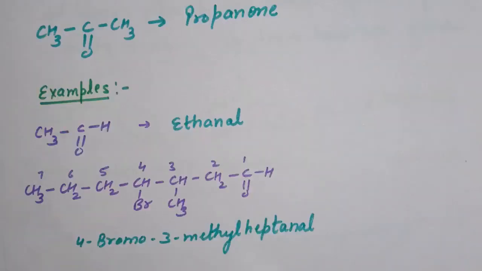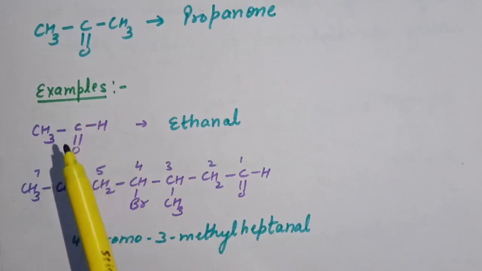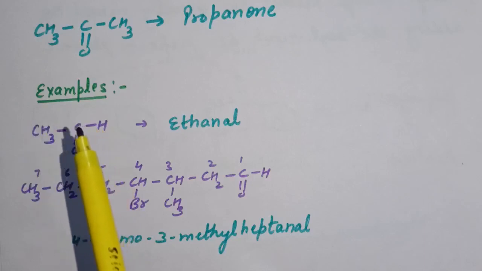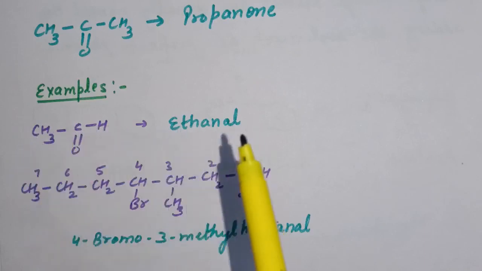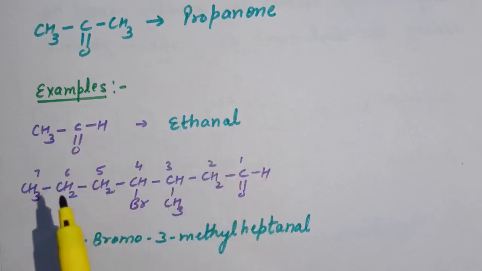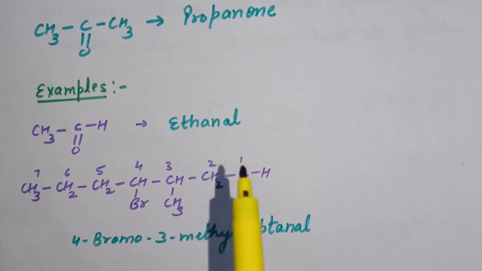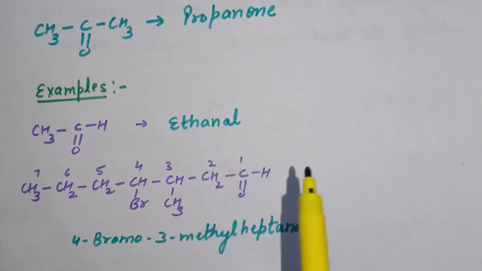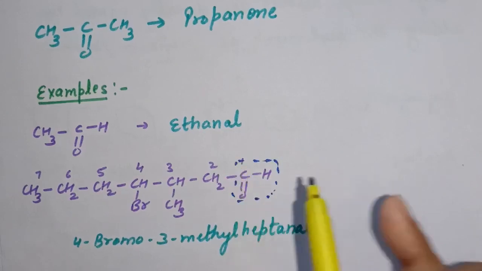So here some more examples are written. CH3CHO. Now CHO is the aldehyde functional group and here 2 carbon atoms are present, so the corresponding alkane is ethane and E will be replaced by al. So the IUPAC nomenclature is ethanal. Now here a substituted aldehyde is present. The first rule is to select the longest chain which contains the principal functional group.